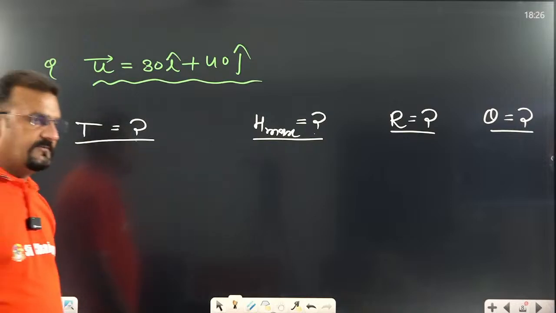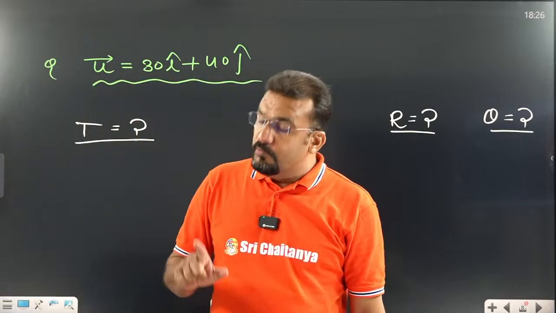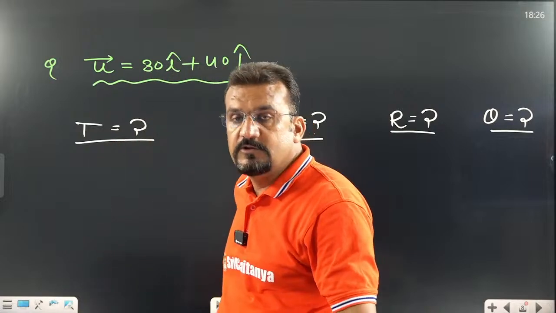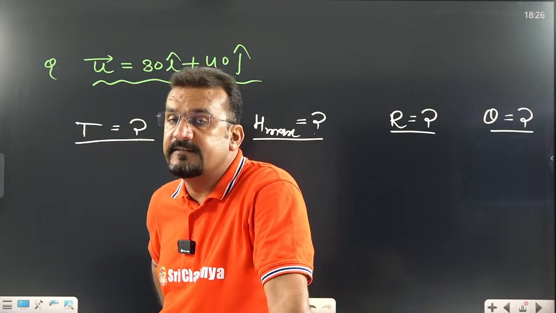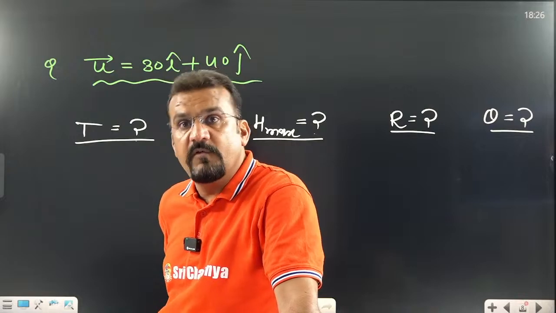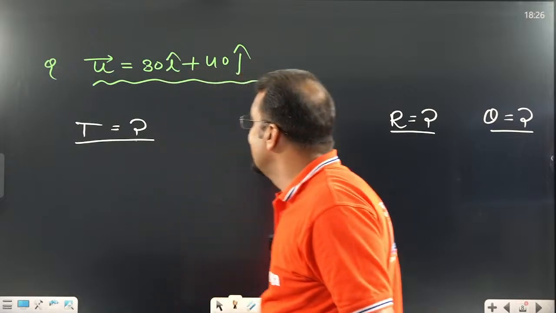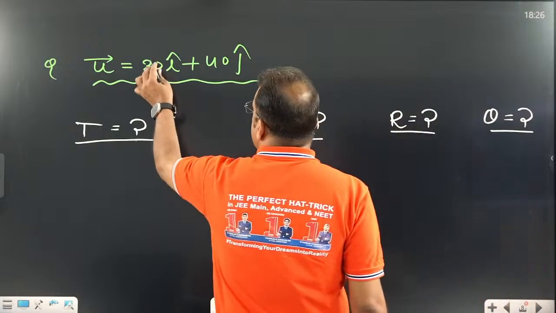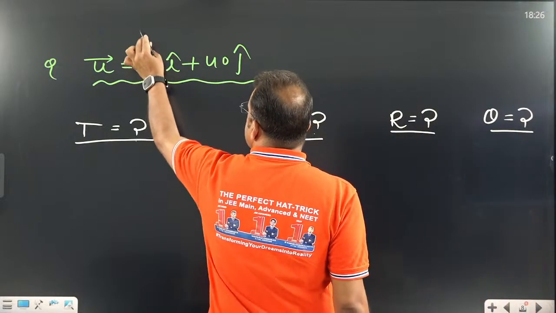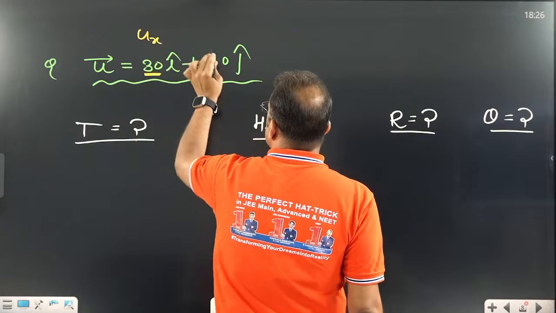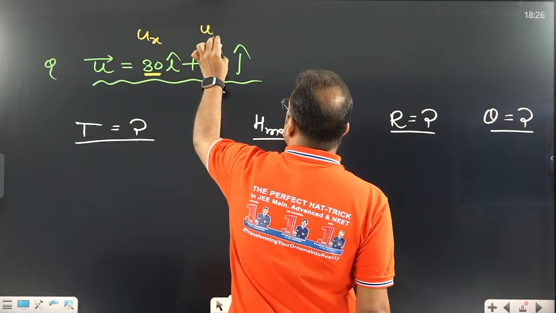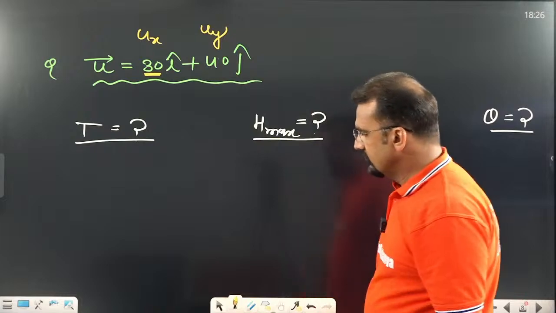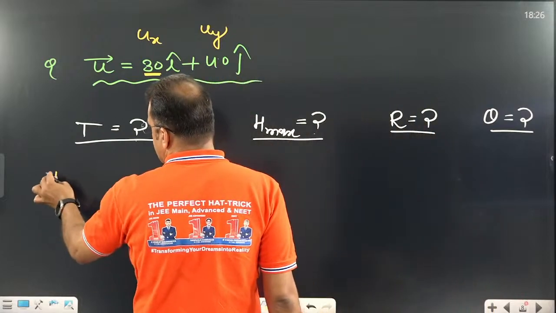Okay, do it by yourself. This is very important. Most of the students directly remember the formula u square sin 2 theta like that, but that is not the exact way. In this question, you should know that this formula is not like that. This part is on the i cap direction, which means ux. This part on the y axis is uy. And you should know what the formula for time of flight is.